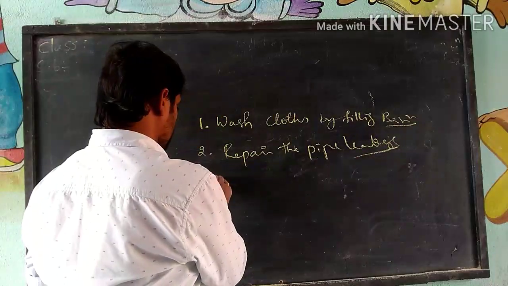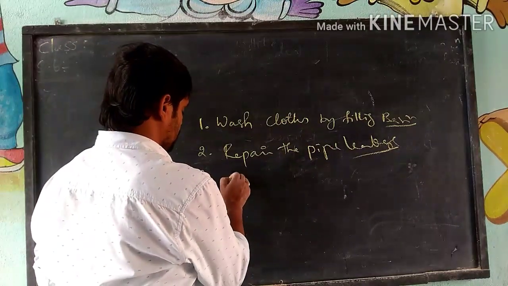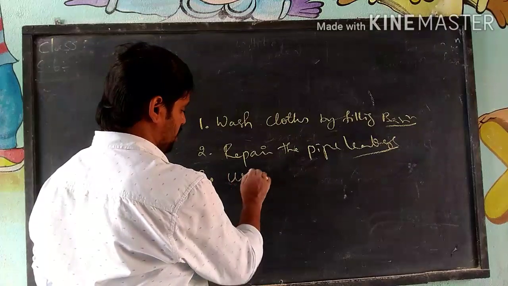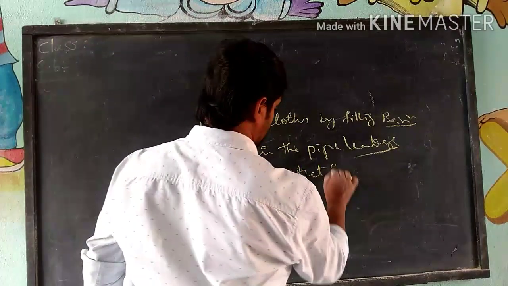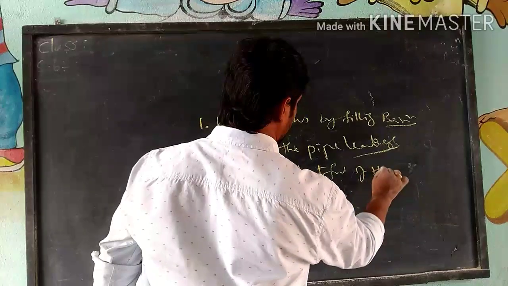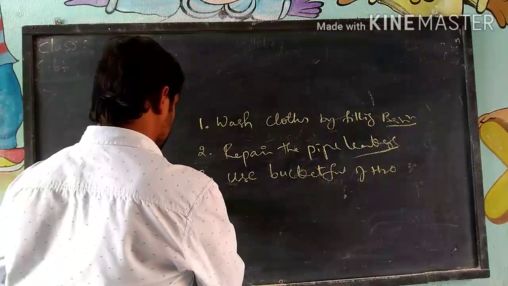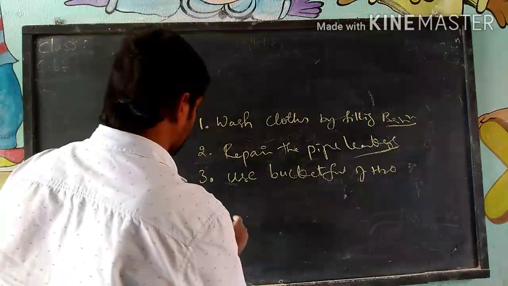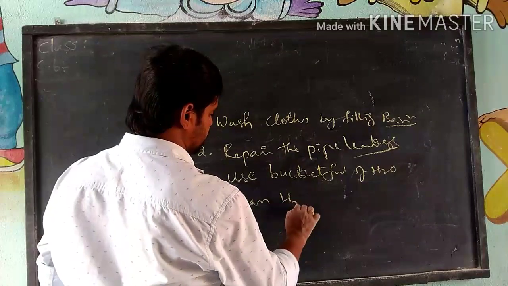And next, we have to use a bucket full of water for bathing. Don't use showers, right? Another, the fourth one: we need not clean our house with water each time.